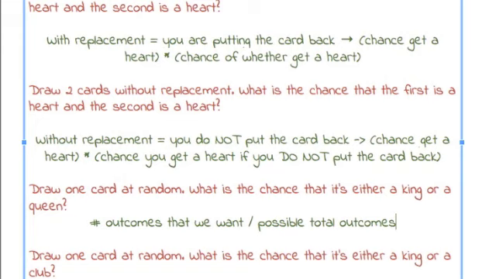The number of outcomes that we want: think about a deck of cards. We want all the cards that are either a king or queen. So think about how many cards that is. And then the possible total outcomes is how many total cards there are. So that's your hint for that question.